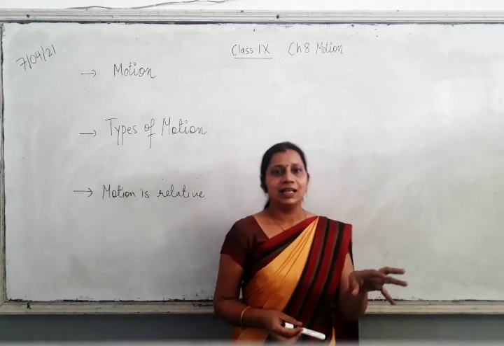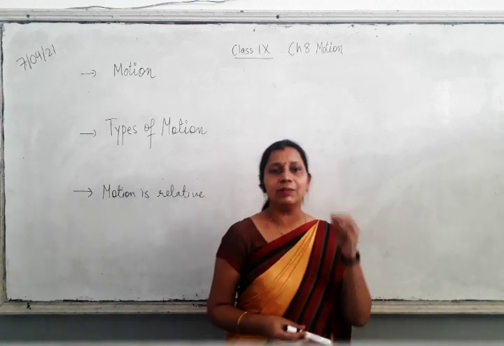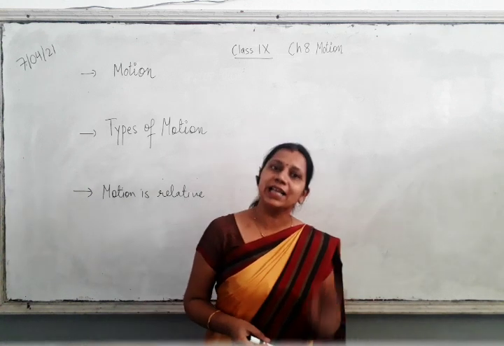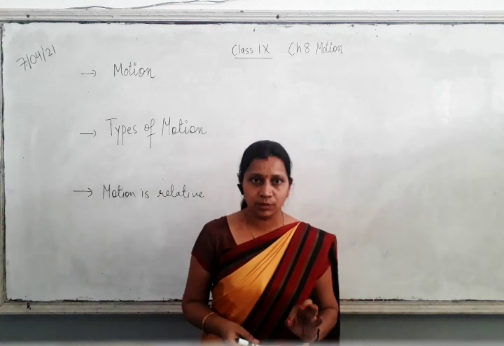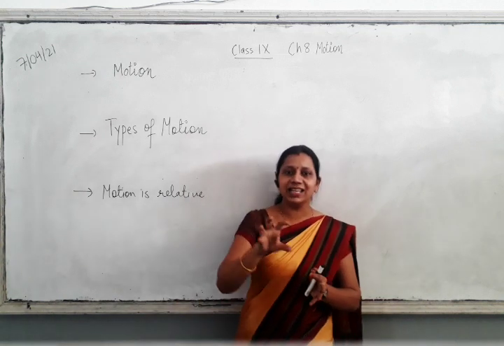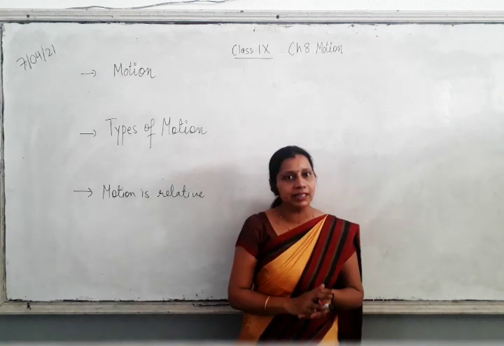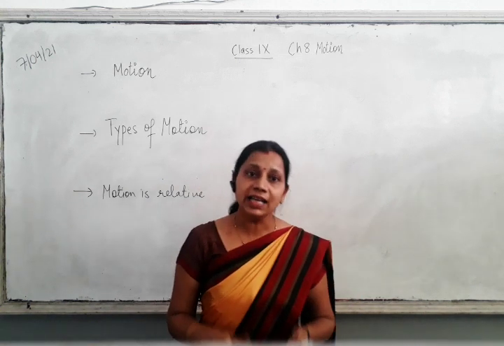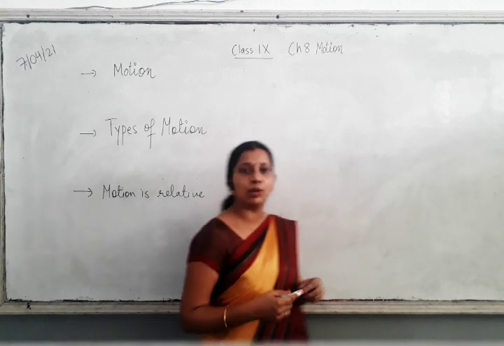The quantities that we can define only by magnitude are scalar quantities. And the meaning of magnitude is a number. When I say mass is 5 kg, I am assigning the number 5 to that quantity. So 5 is the magnitude of mass, and here mass is my scalar quantity.